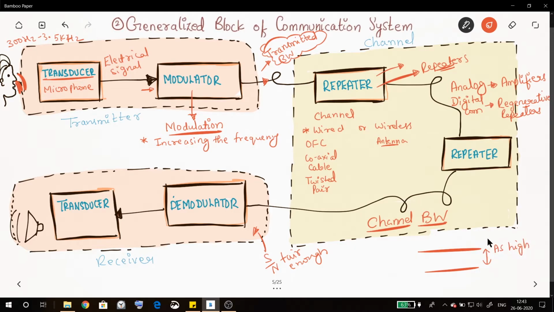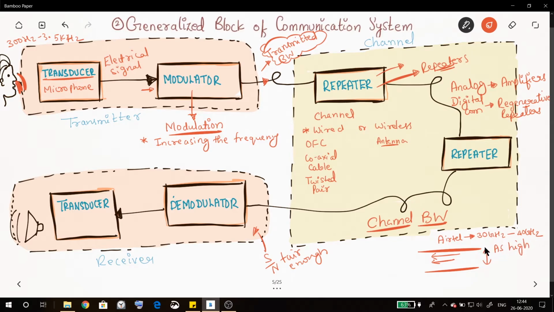What is bandwidth? First of all, bandwidth is nothing but a range of frequency. Let's say Airtel, a company, has bought bandwidth from 30 gigahertz to 40 gigahertz. This 30 to 40 gigahertz is the channel bandwidth owned by Airtel. So in this bandwidth it can transmit signals, and these transmitted signals will have a frequency range between 30 gigahertz and 40 gigahertz.